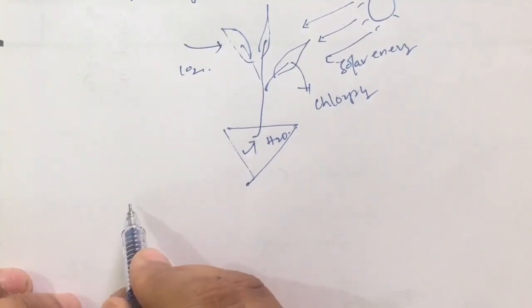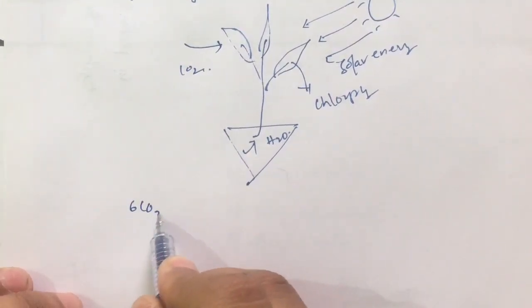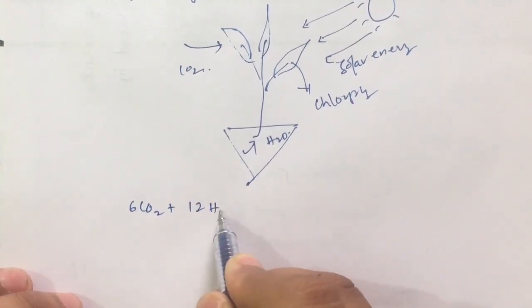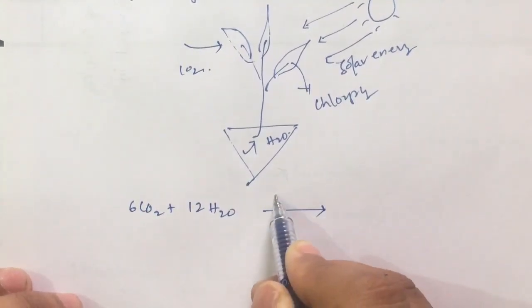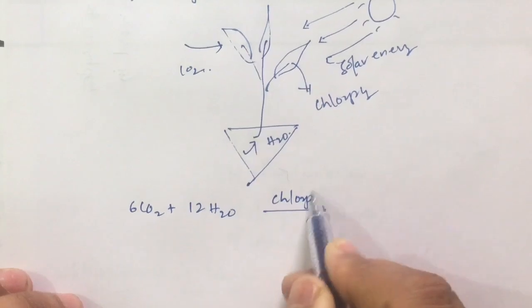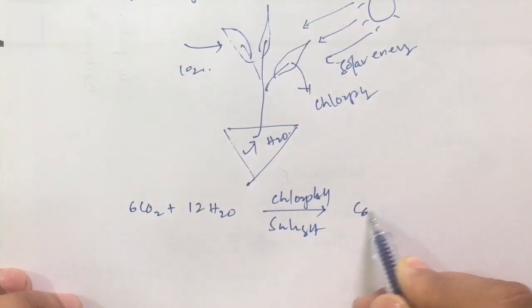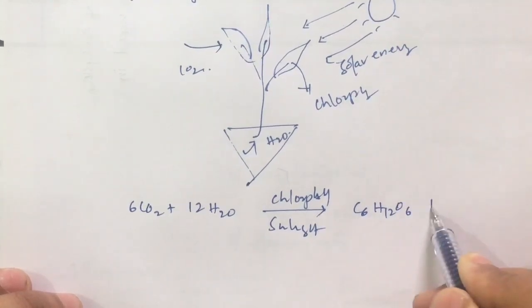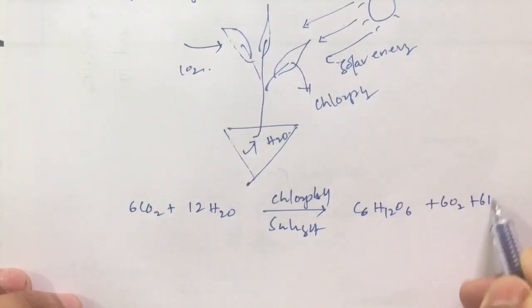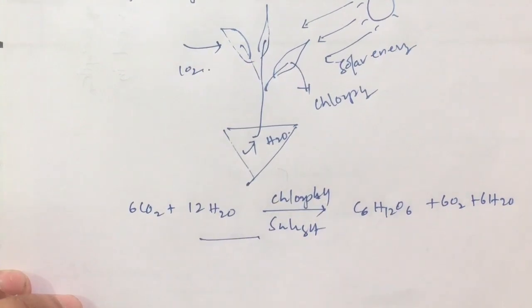I'll put down here the equation of photosynthesis: 6CO2 plus 12H2O in the presence of chlorophyll and sunlight forms C6H12O6 plus 6O2 plus 6H2O. This is what happens in the process of photosynthesis.